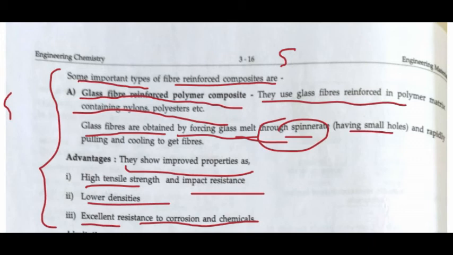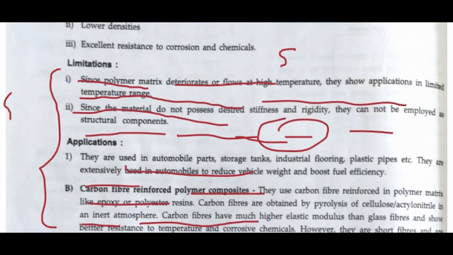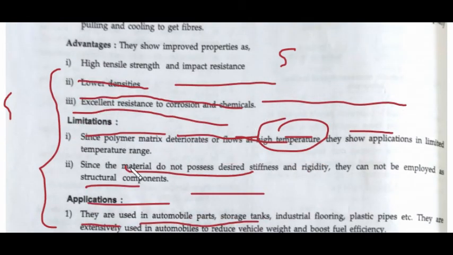Basically, you can use them in a limited temperature range because the matrix is not able to survive at that temperature, right? And since the material does not possess the desired stiffness and rigidity, it cannot be employed as a structural component.